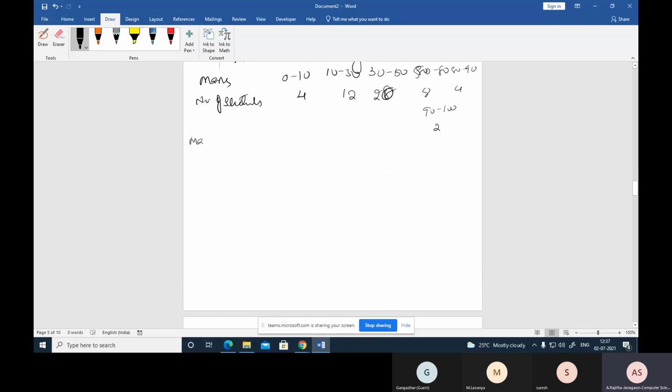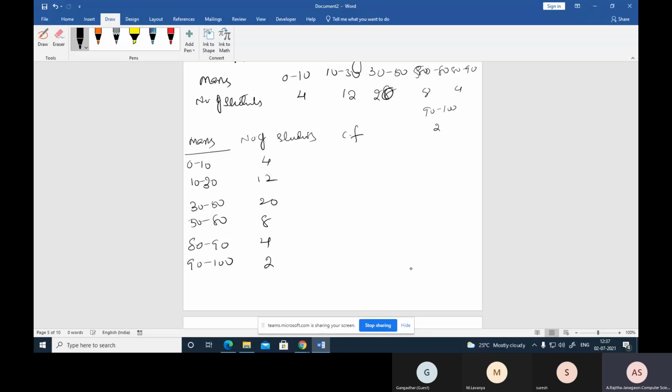And marks. This you can write the class interval. 1 to 10, 10 to 30, 30 to 50, 50 to 80. Here 10 is there, here 20 is there, here 20, here 30. Now the 80 to 90, 90 to 100. Now number of students. Here 4 students, 12, 20 members, 8, 4, 2.